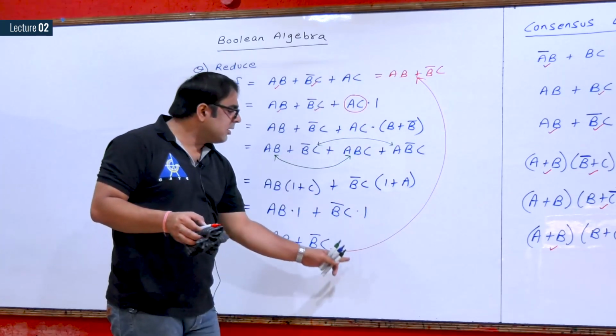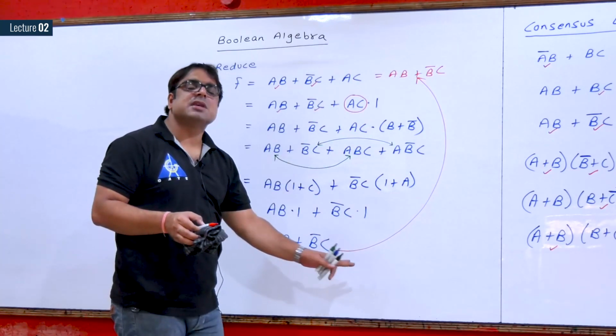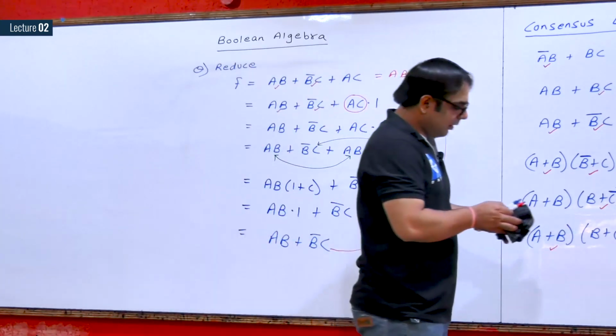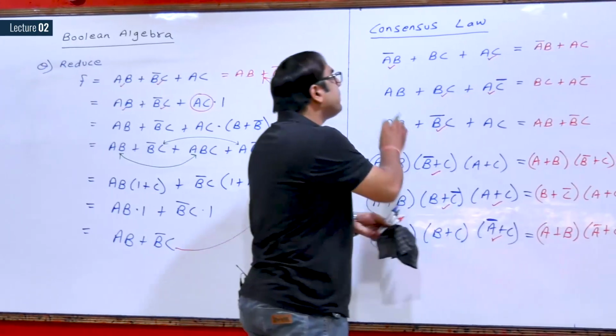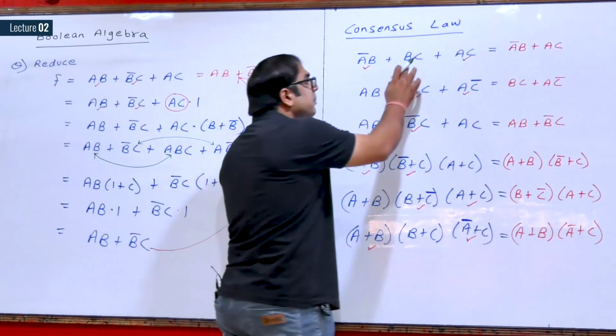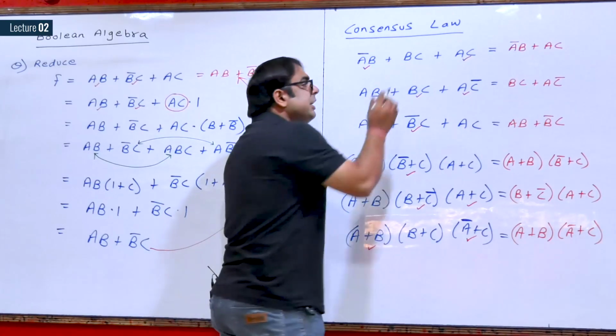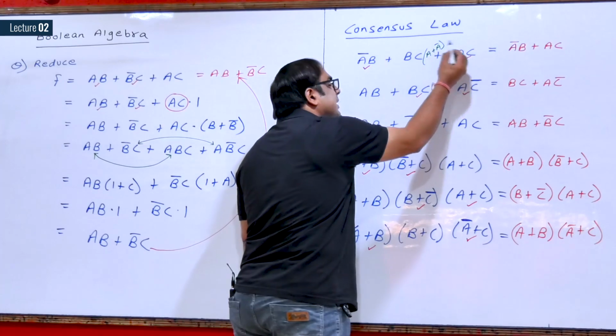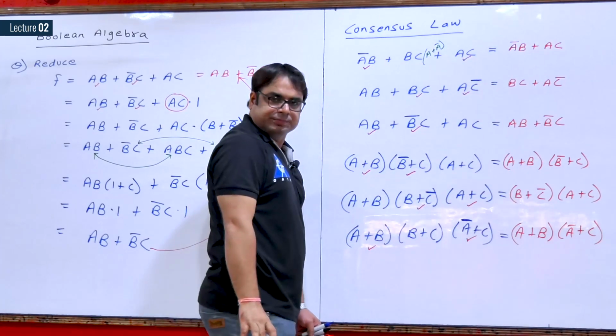Then further steps are very simple. See, I will show you. In the first one, which term is going to reduce? B dot C is going to reduce. You simply write A plus A complement here, you will get the answer.